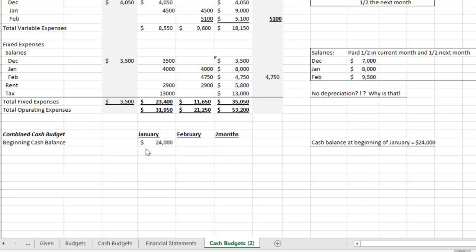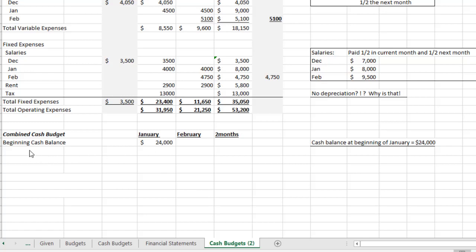We'll start with the January beginning cash. Now this was provided. We would have gotten this from our balance sheet in December, but we don't have a balance sheet for December in this problem, so it's given in the problem: cash balance at the beginning of January equals $24,000. So this is given to us.